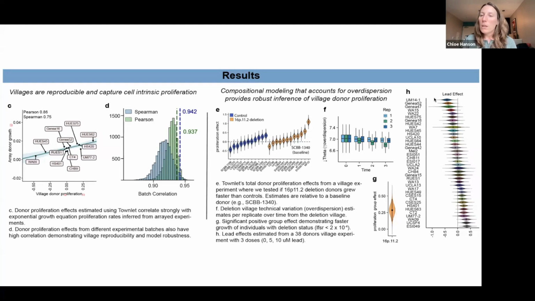And then finally, we did another experiment where we tested for lead, and this is just demonstrating the output of our model, where we have per donor a lead effect relative to control proliferation, and the individuals with the diamonds have significantly different effects compared to the median. So these ones are growing slower and these are growing faster in the lead environment across 2 different lead doses.